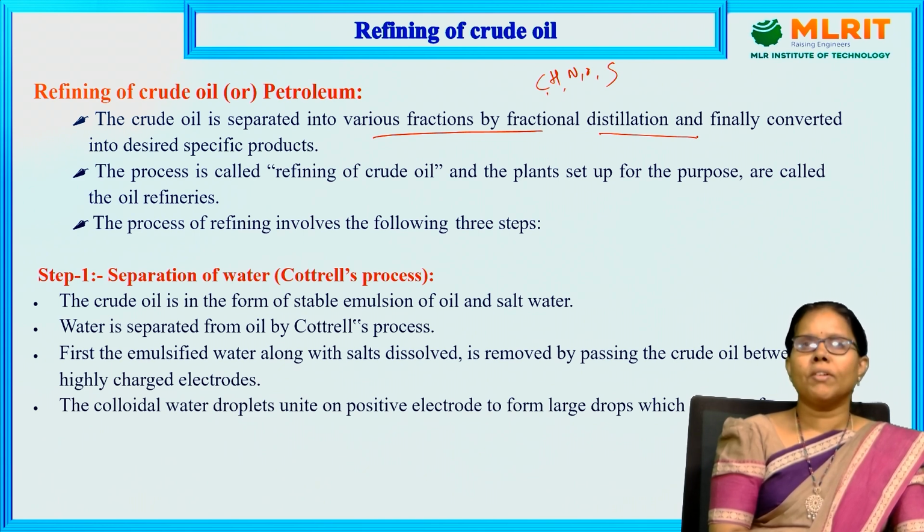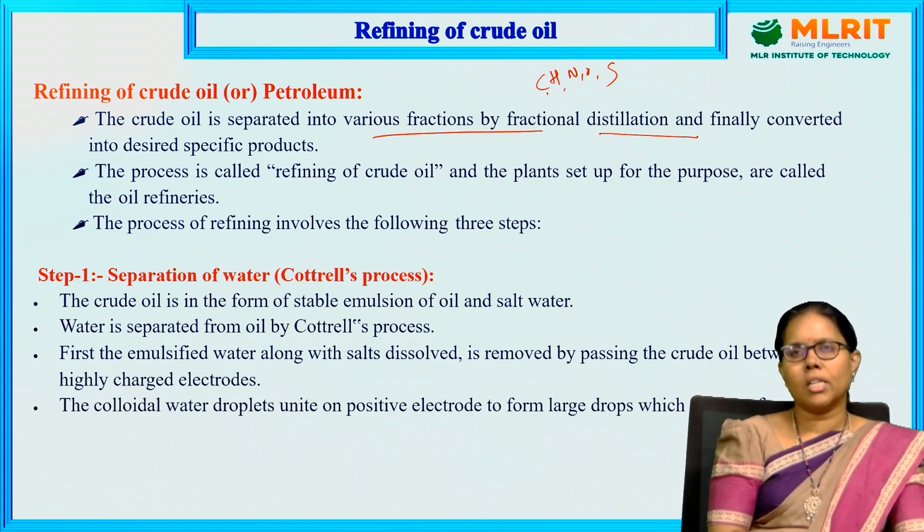The process of refining involves 3 steps. The first step is separation of water. While drilling under the depths of the oceans, along with the crude oil, you may get water. We have to remove the water, because if water is present, the salt content and water content make the equipment corrosive. So we remove the water by the Cottrell process.